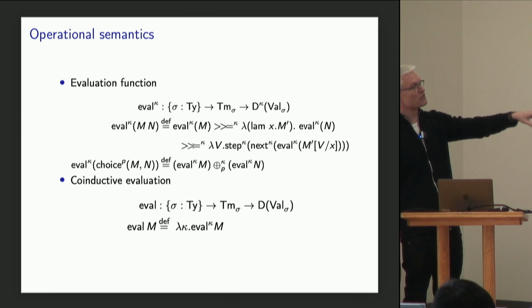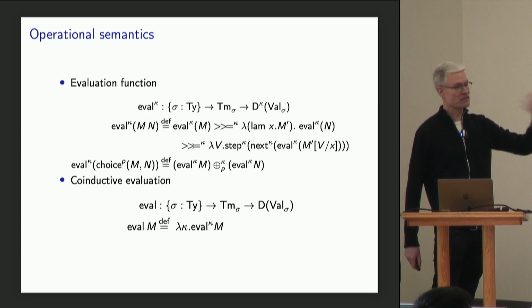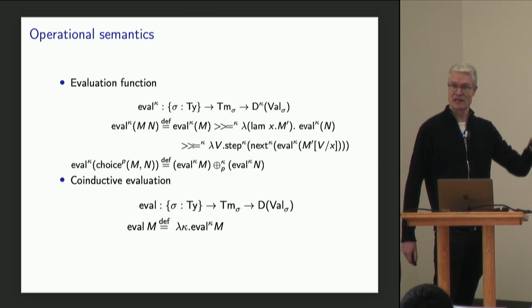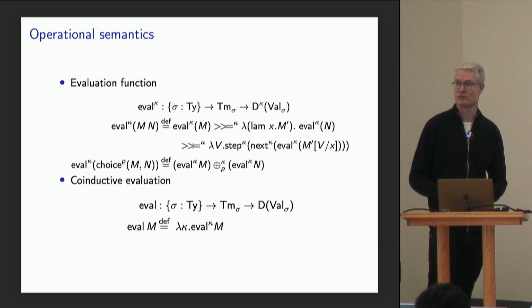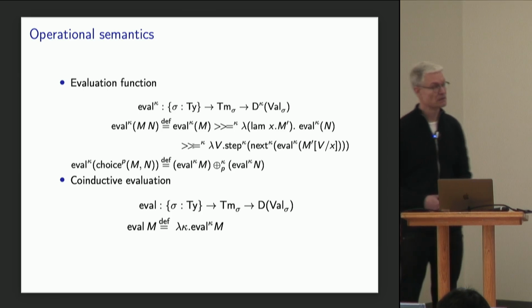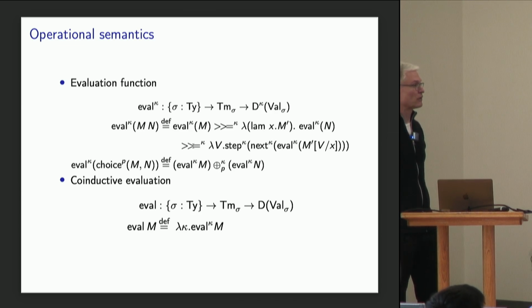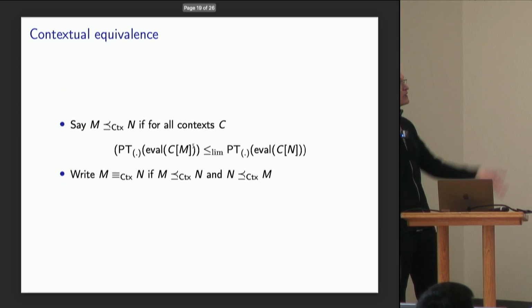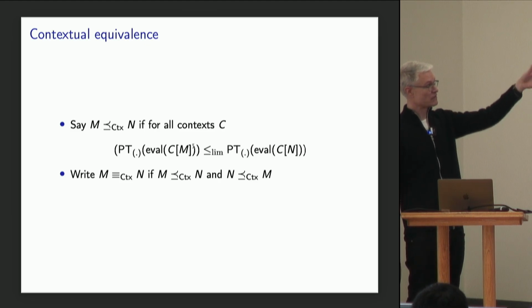So what we do instead is we take a step, as you can see with the next here, and that takes us under later, and it means that we can define this evaluation function by guarded recursion using the fixed point operation I showed you before. We can then pass through the co-inductive evaluation by simply quantifying over the clock.